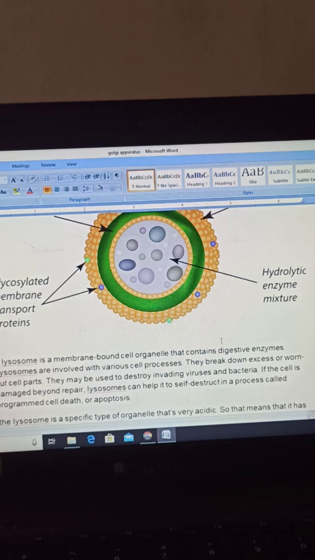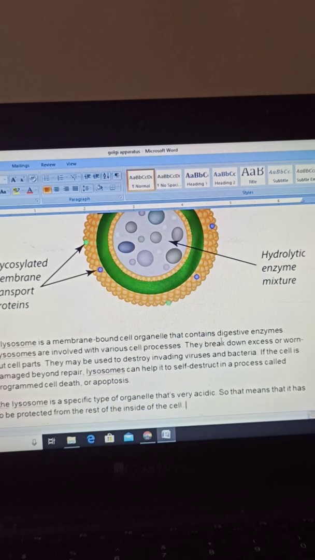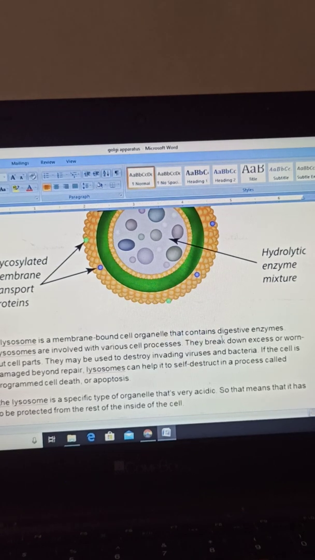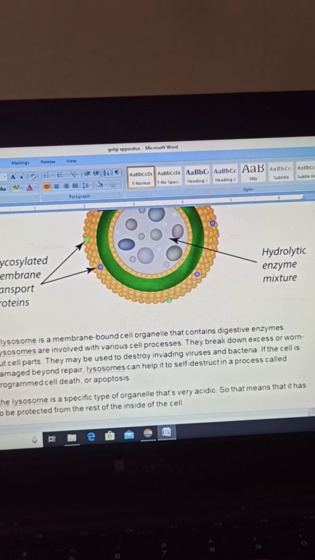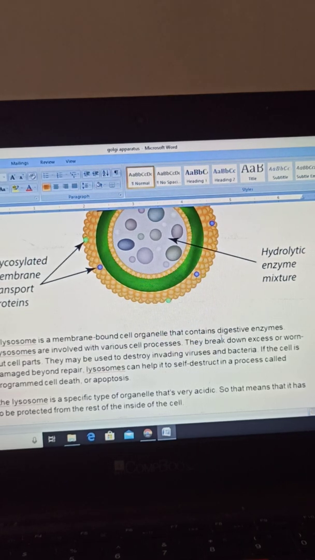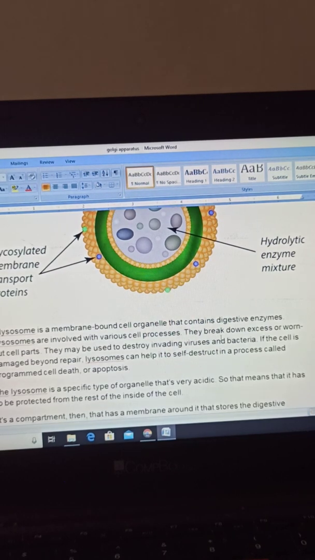First of all, they break down excess cell parts. They may also be used to destroy viruses and bacteria inside the cell, and if the cell is damaged beyond repair, they help. Lysosomes can help in self destruction too, which is known as cell death or apoptosis. Apoptosis is a process in which the lysosomes undergo death.